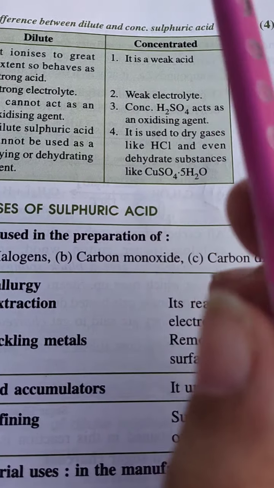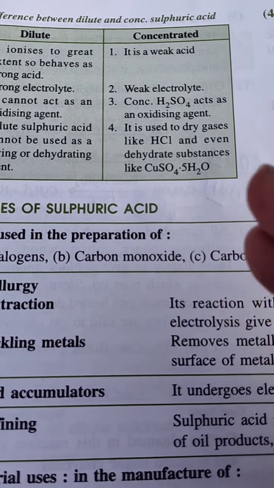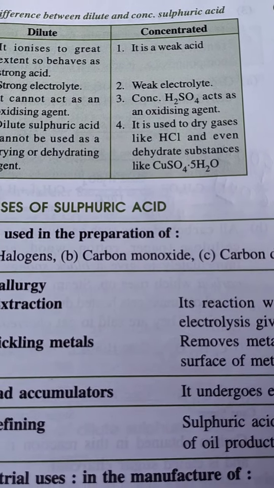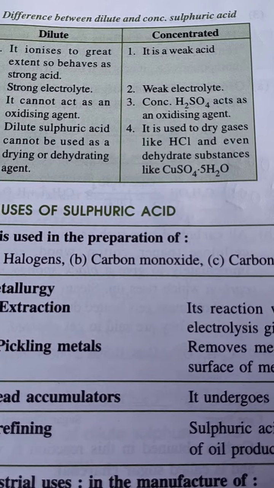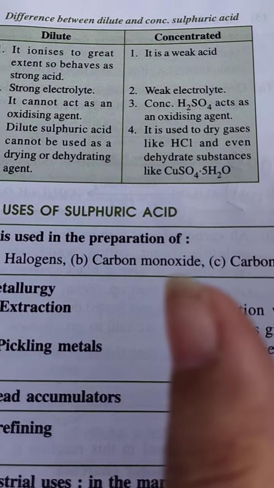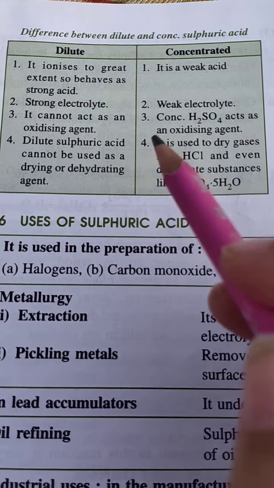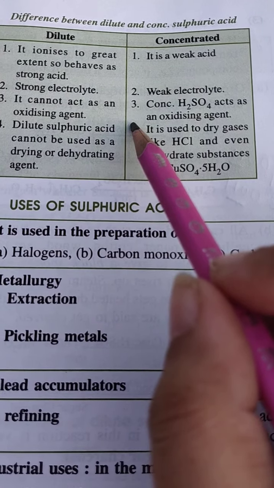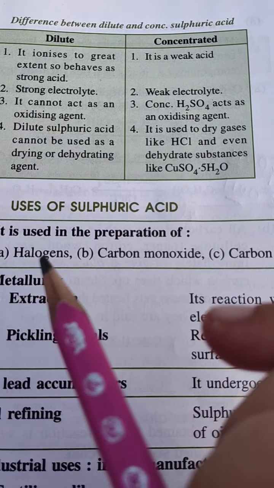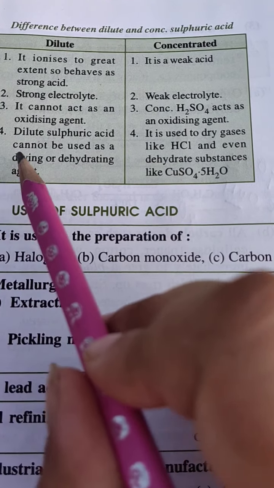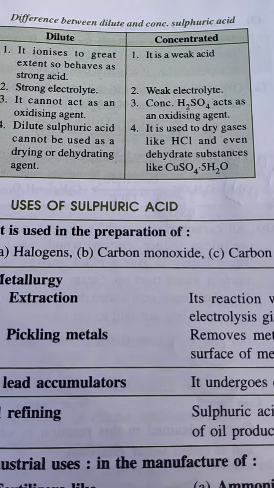Concentrated acid will have only acid, right? Very little water, so very little hydronium ion. If it is pure, no free hydronium ion will be there. So it is a weak electrolyte, weak acid. All right. Dilute acid cannot act as an oxidizing agent, but concentrated acid acts as an oxidizing agent. Dilute sulfuric acid cannot be used as a drying or dehydrating agent.